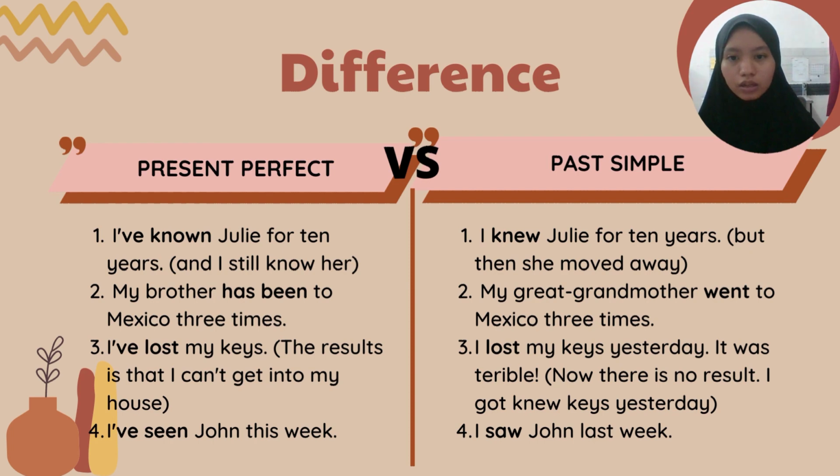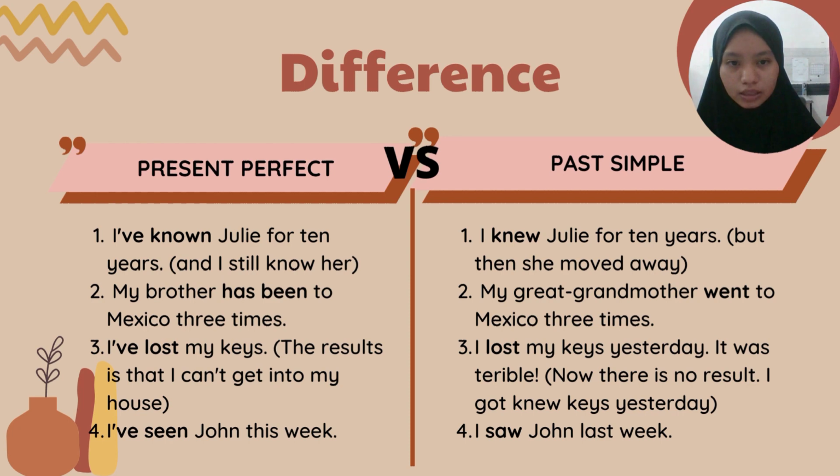So the character is very important when we want to build our sentences, between the present perfect or the past simple.